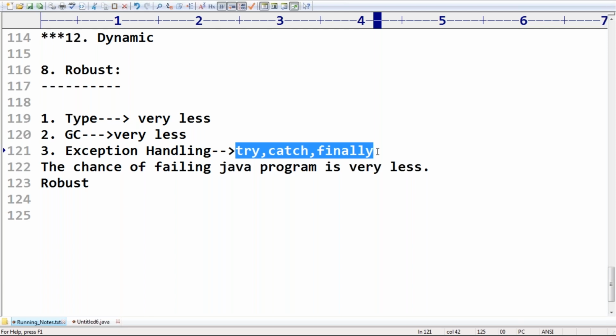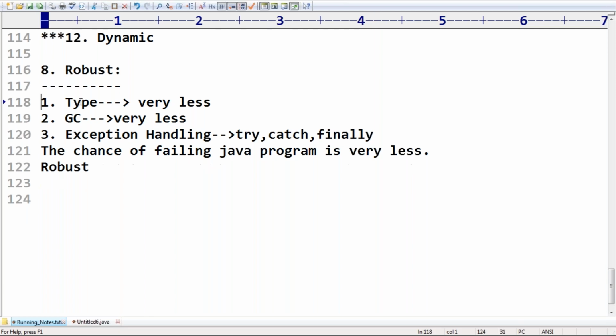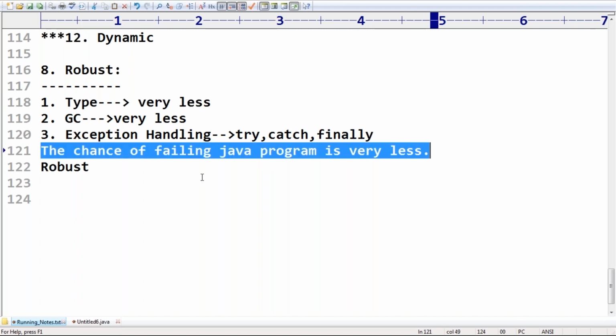So what is the meaning of robust? Why is Java a robust programming language? Any doubt? Yes, Sanjay, instead of using never fail, the chances are very less to fail, because everything fails at a certain point. Instead of saying never fail, the chance of failing a Java program is very less. Better to use this wording.